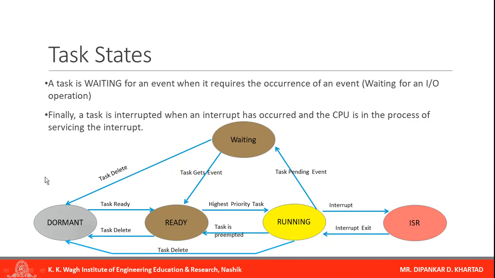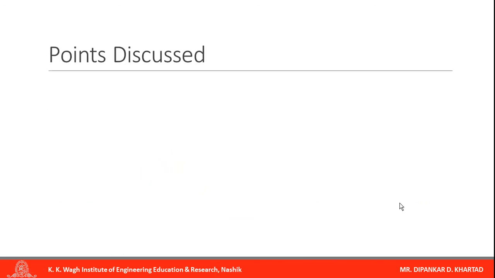So this is how all the task states will perform. First one is dormant state, ready state, running state, waiting state, and last one is interrupt service routine, ISR. So up till now we have discussed three concepts of a real-time operating system: the concept of task, what is context switching, and last one is task state. So let's move on to the next video.